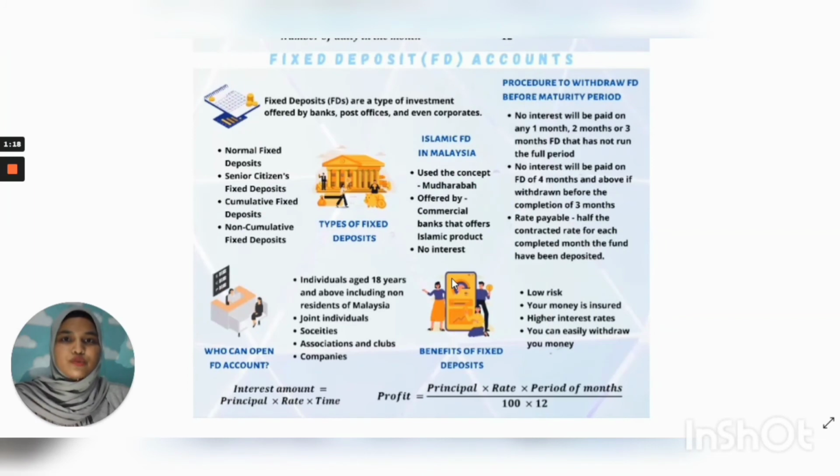The formula to calculate the interest amount is principal times rate times time.